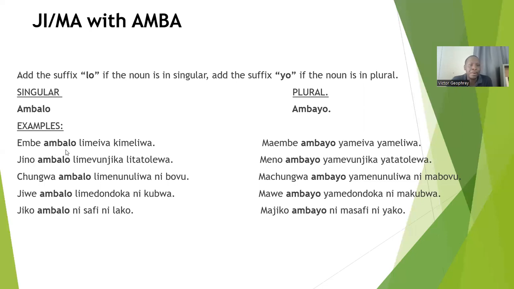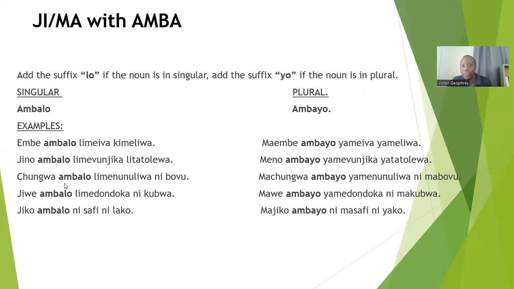Embe ambalo limeiva, limeliwa. This is li, sorry, it's not ki, it's supposed to be li. Maembe ambayo yameiva, yameliwa. Jino ambalo limevunjika, litatolewa. Meno ambayo yamevunjika, yatatolewa.